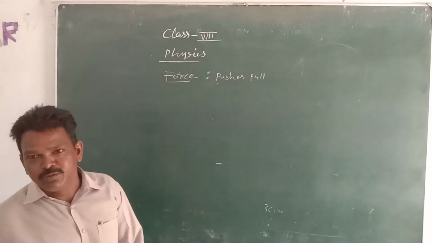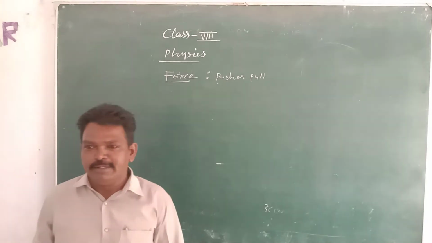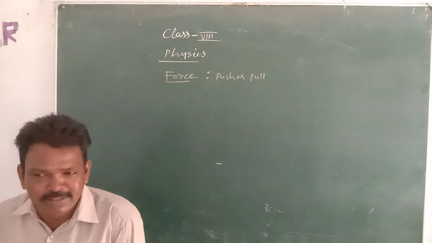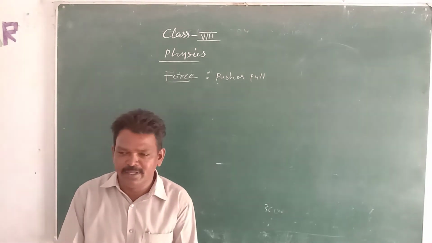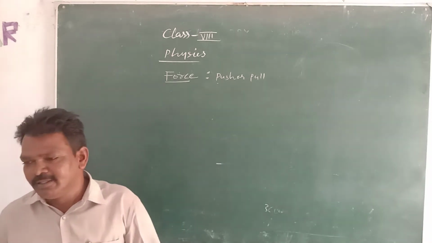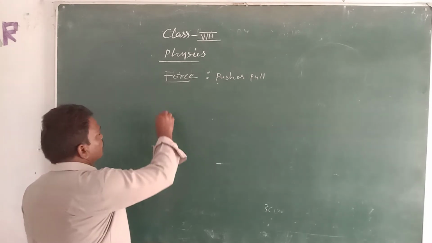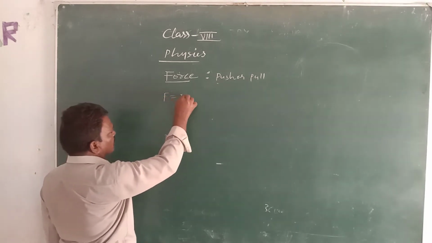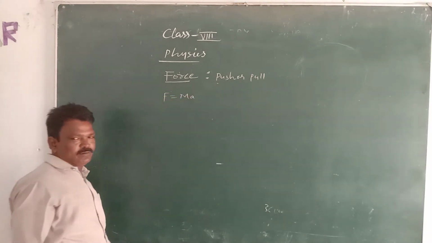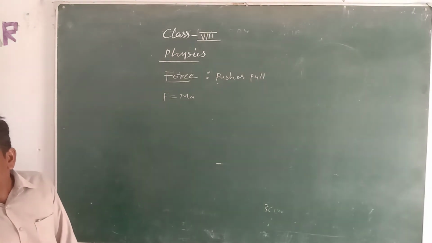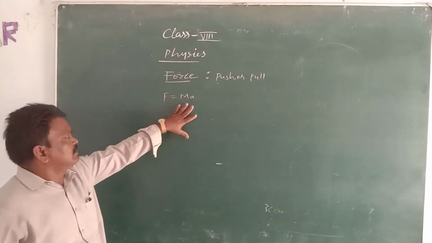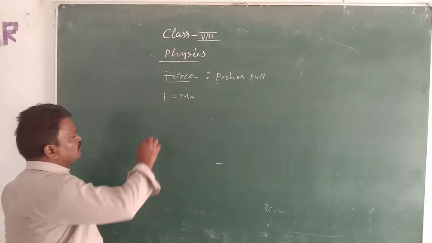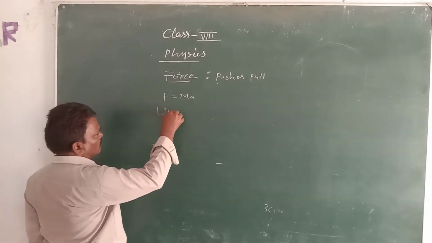Force can be used to move the direction of the object. Force is nothing but F is equal to ma, which is called Newton's second law: mass into acceleration. Force will be measured in the units of, what are the units?